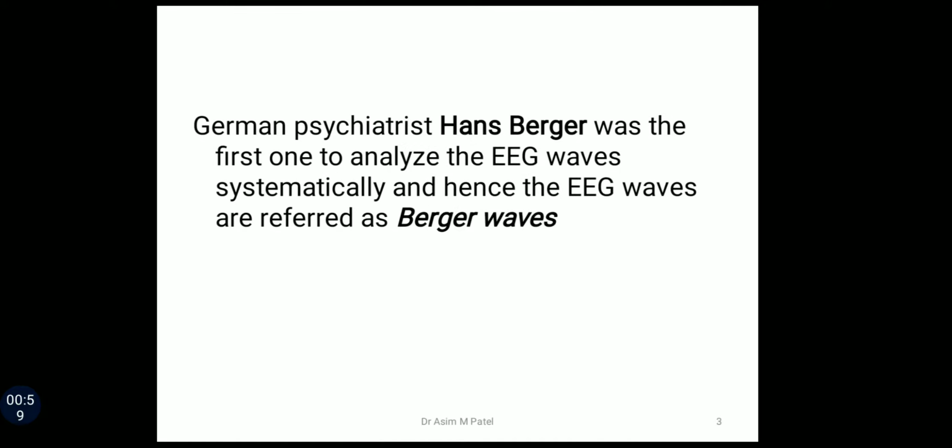The German scientist Hans Berger was the first one to analyze the EEG waves systematically, and hence the EEG waves are referred to as Berger waves.